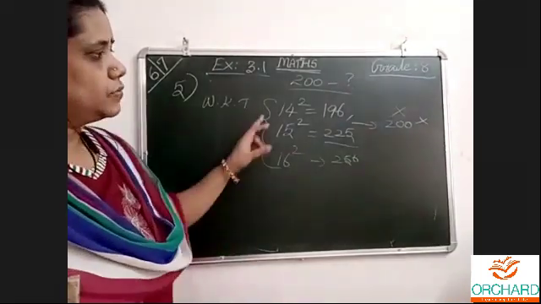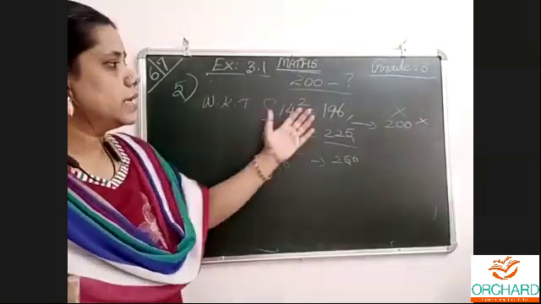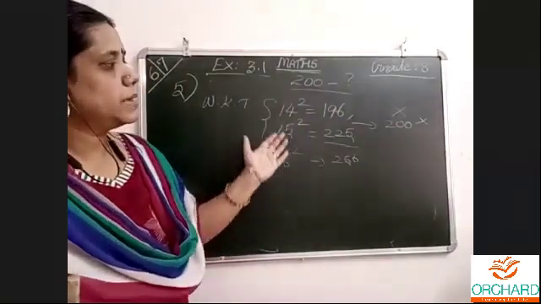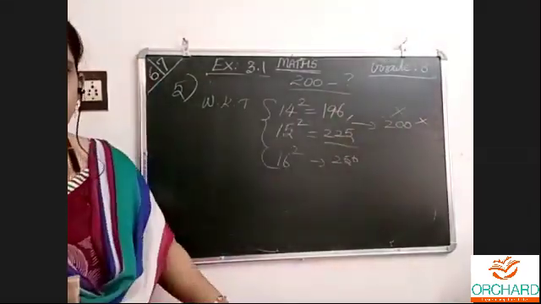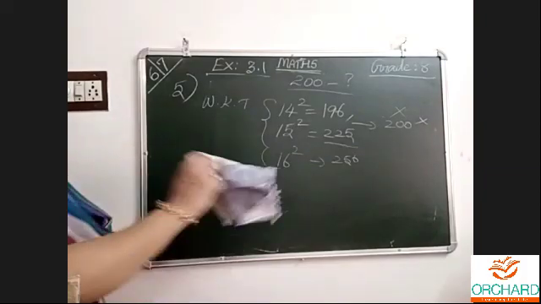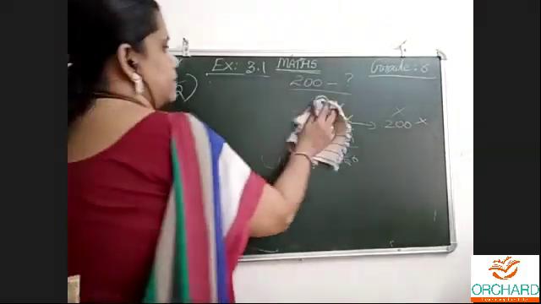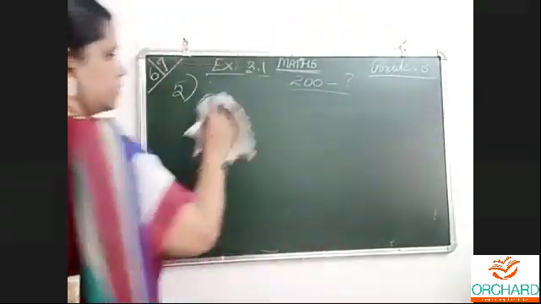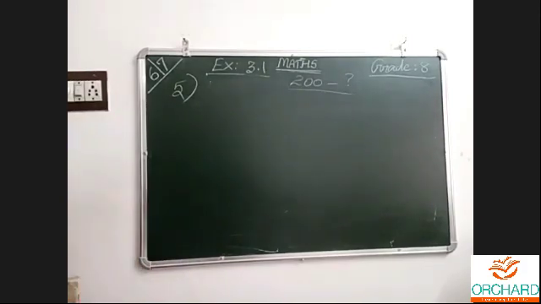Because 14 and 15 are consecutive natural numbers, there cannot be any other natural number between them. So 200 is not a perfect square. The question is about perfect square or not. This is about question number 5. Then question number 6 now.